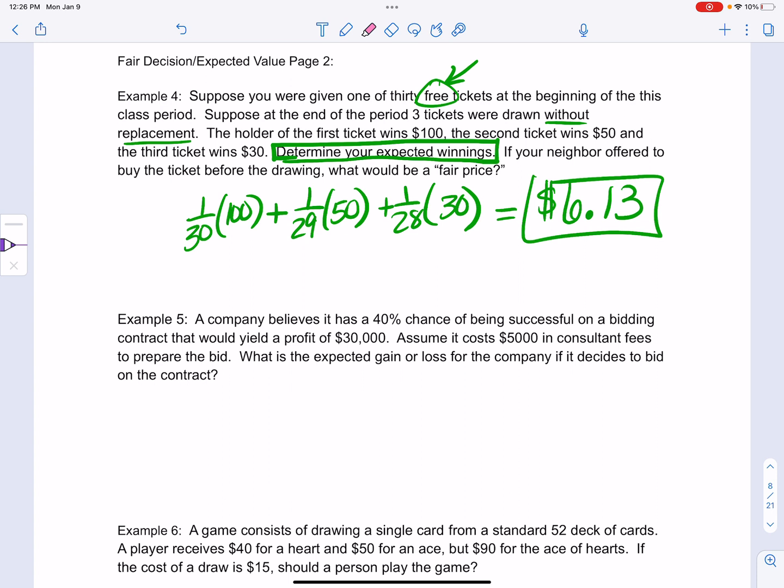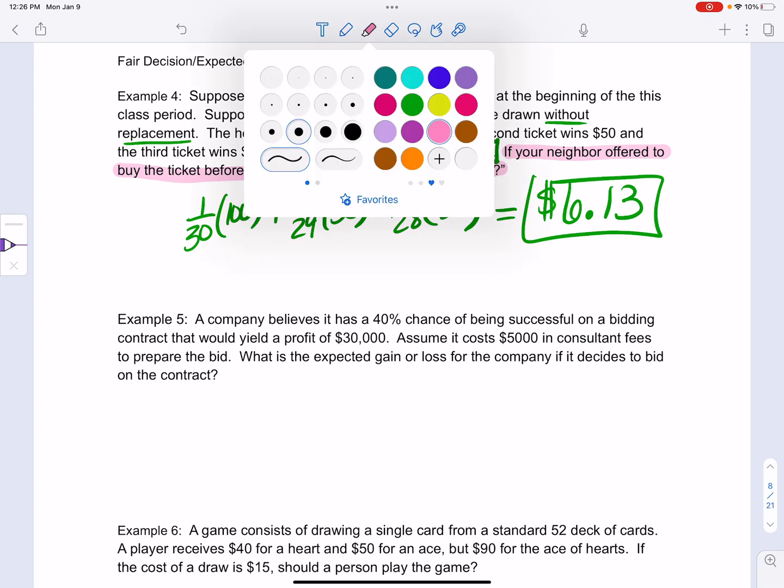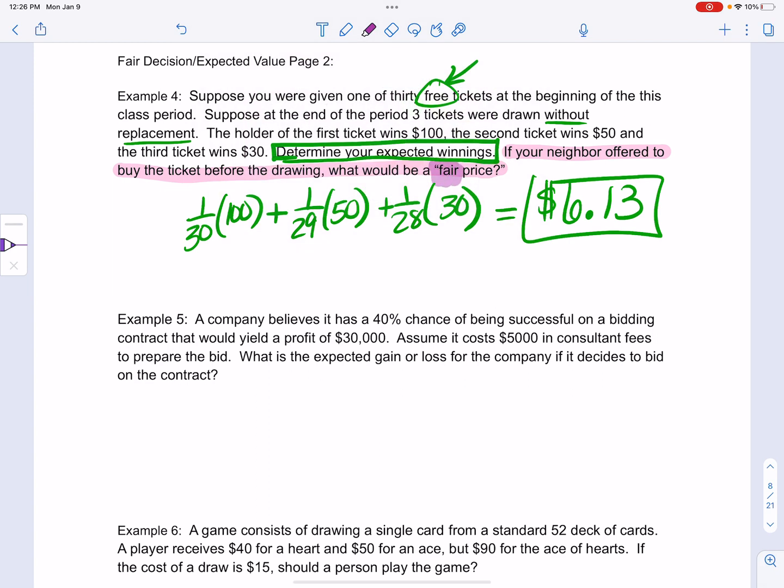Now the ACT isn't going to ask this part. If your neighbor offered to buy it, what is a fair price? Fair price means that everybody breaks even. So wouldn't my answer be $6.13? Because then everybody breaks even. So that is a fair price for this thing.